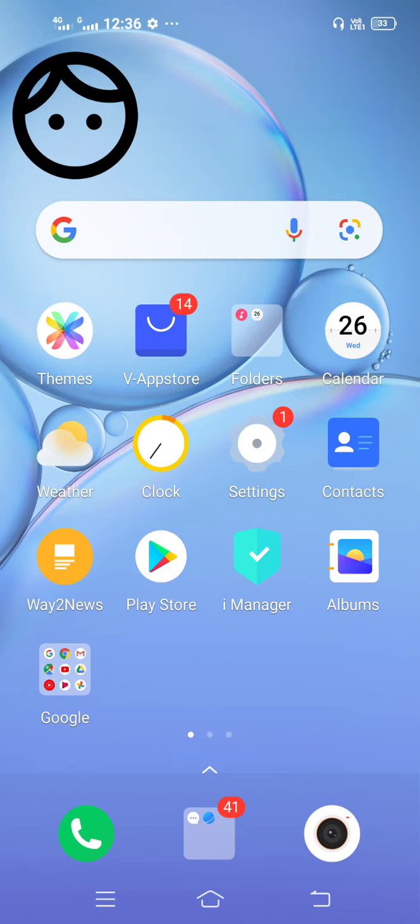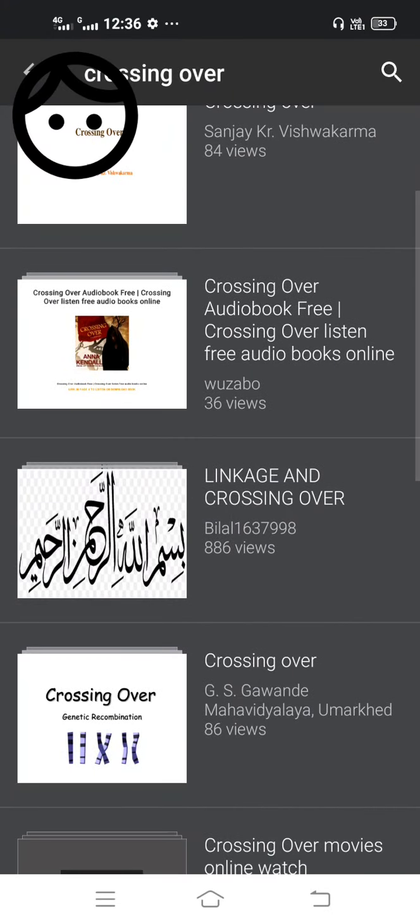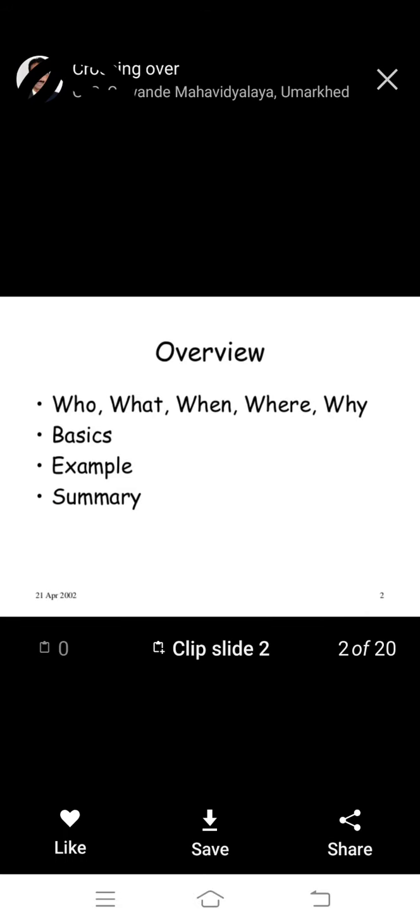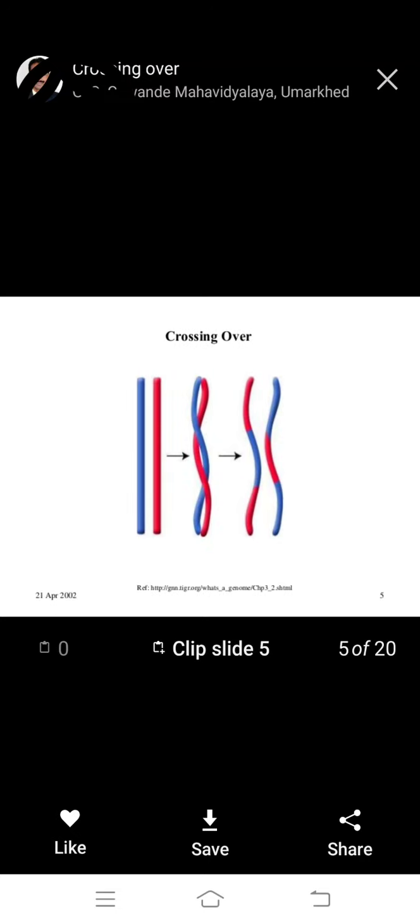Okay, next, let's go to another slide. We observe crossing over and genetic recombination. What is crossing over? It is the exchange of chromosomal segments between two non-sister chromatids, which is very important.